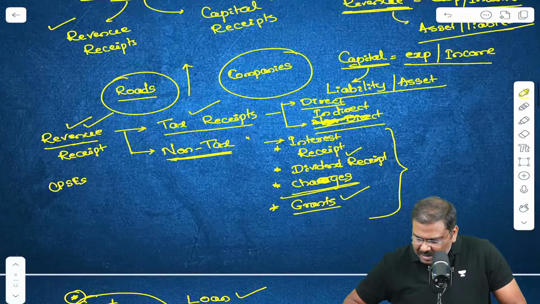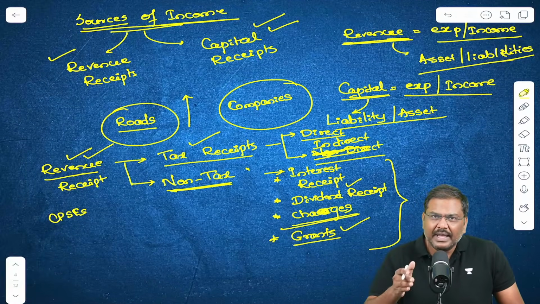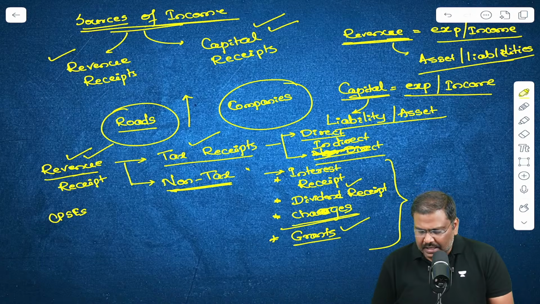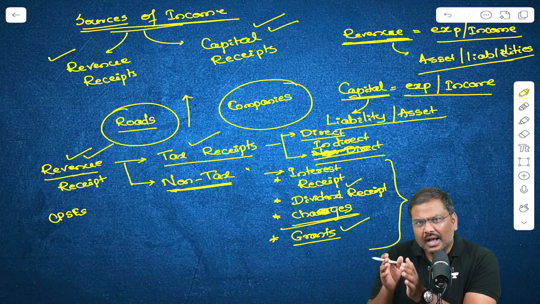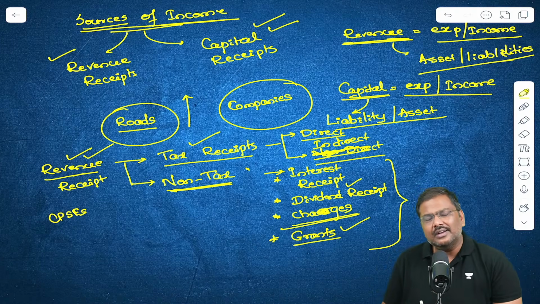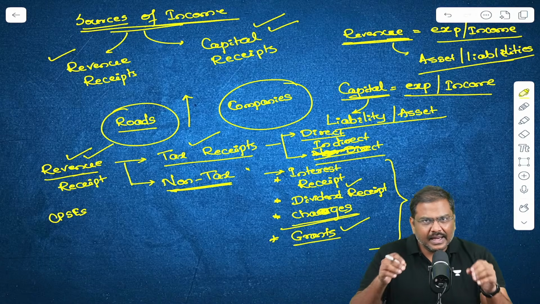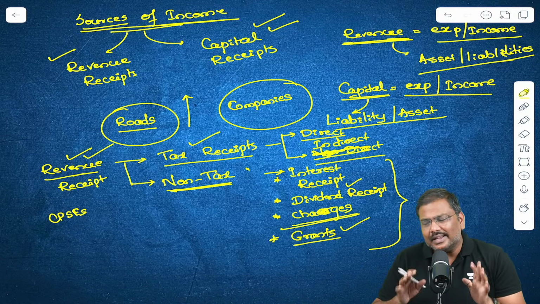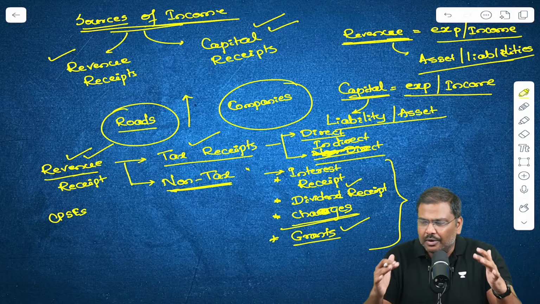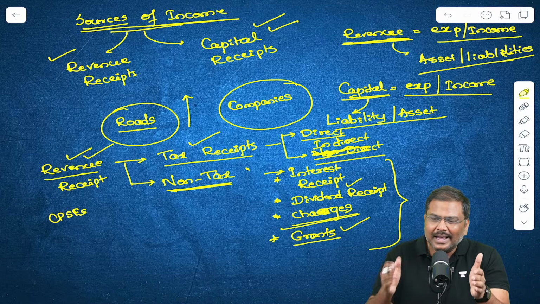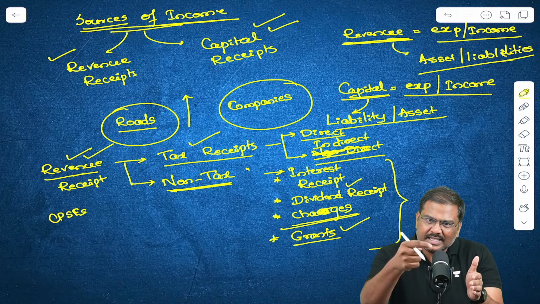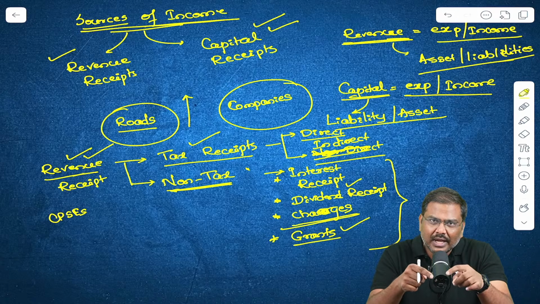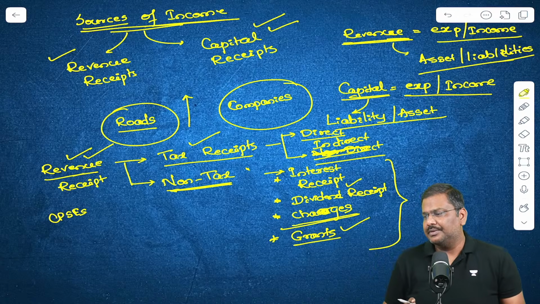Let me make a comparison now. Please compare that with revenue receipts. Is there any change in assets of government of India under the revenue receipt? Is there any change in the liabilities of government of India under the revenue receipt? Absolutely no. The revenue side essentially deals with the expenditure incurred or income generated during the day-to-day operations.